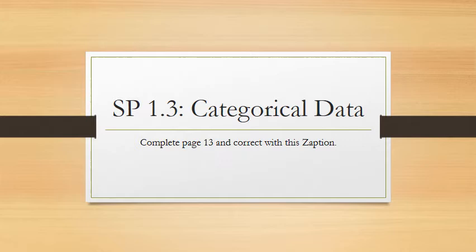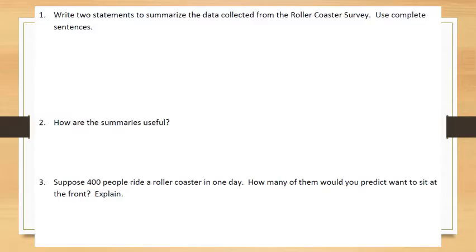First, you're going to need to think about some of the classwork we did today and how to write summaries about that information. So make sure that page 13 is completed, and then we'll correct it with this section. We're going to start by writing two statements to summarize the data collected from the roller coaster survey. Also, we want you to try to use complete sentences.